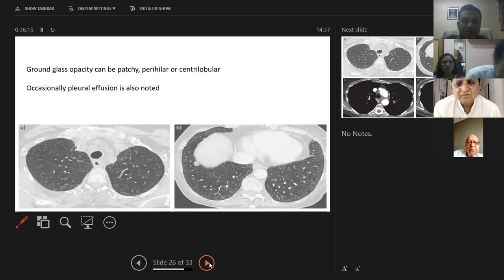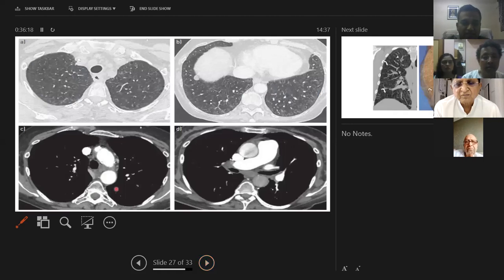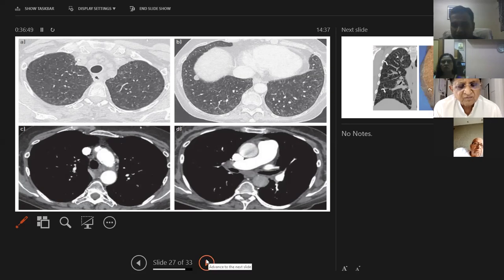So the CT will look something like this. We can see the mediastinal adenopathy here. We can see the dilated pulmonary artery here. All these small lines in the periphery are the curly B lines of the interlobular septal thickening. So this can easily pass off as an acute infection with ground glass opacity, or even a normal CT. So we have to be very, very vigilant when we are seeing a PVOD or PCH patient, to look at all this and make the diagnosis that the patient may be suffering from PVOD or PCH.